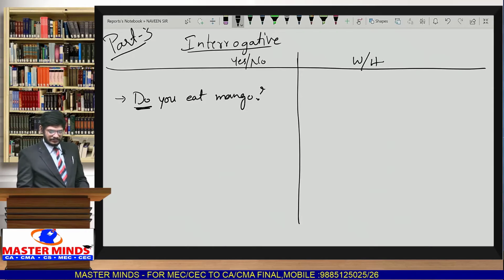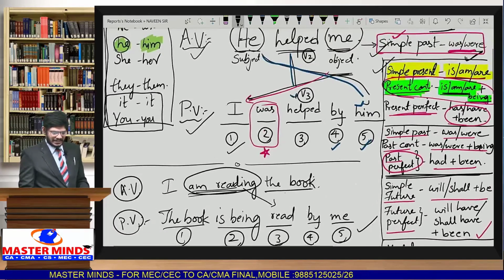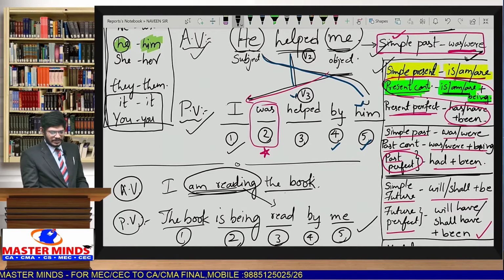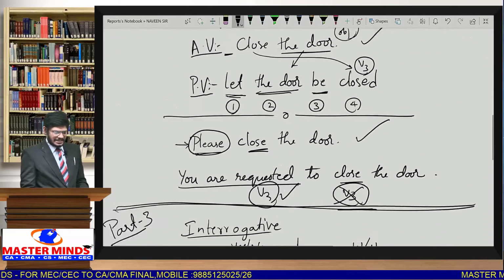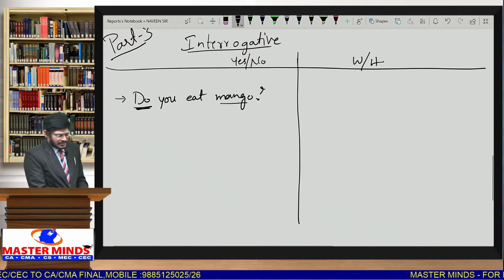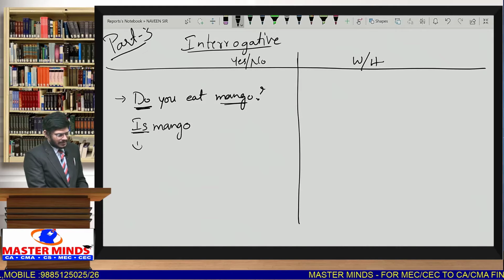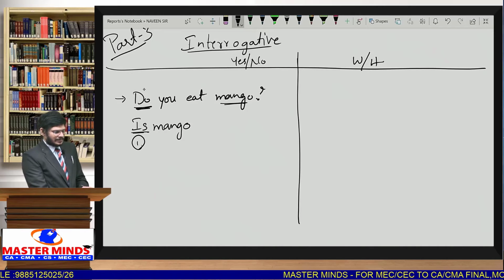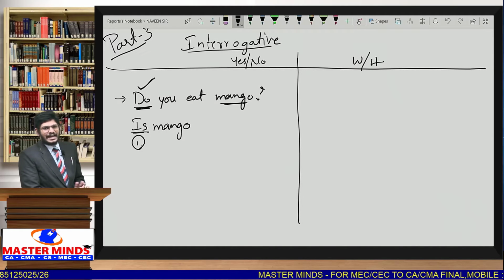Then based on the table above, whenever the given sentence is in simple present, look at the top one. Whenever the given sentence is in simple present, what did we do? Is, am, are. So from this is, am, are, we have to take one helping verb as a first step. Mango is singular, so I am taking is, mango. So first step, you have to select the helping verb based on the given active voice tense.